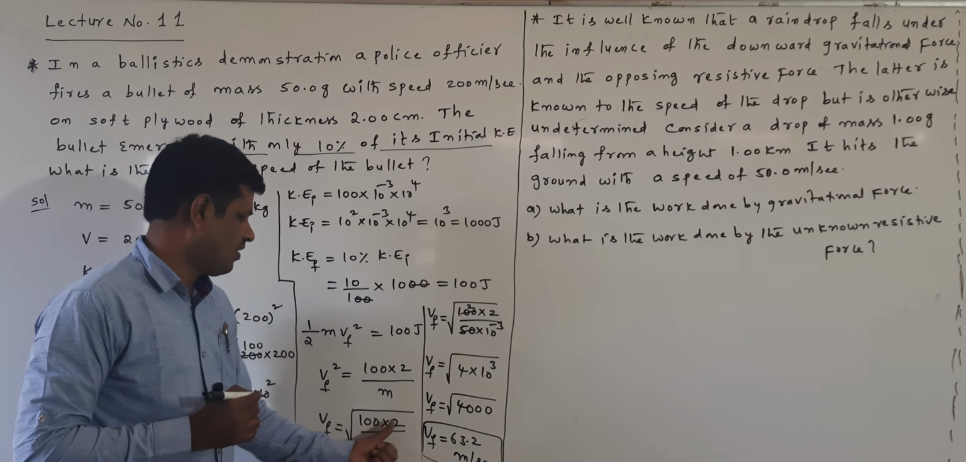Mass is 50 into 10 power of minus 3. Here 5 and 2 5s are 10, and 2 2s are 4. The 10 power of minus 3 in the denominator goes to the numerator as 10 power of 3. Now 4 into 1000 is 4000, and under root of 4000 is nearly 63.2 meter per second. This is the final velocity of the bullet: Vf is equal to 63.2 meter per second. Right? This is your first problem.